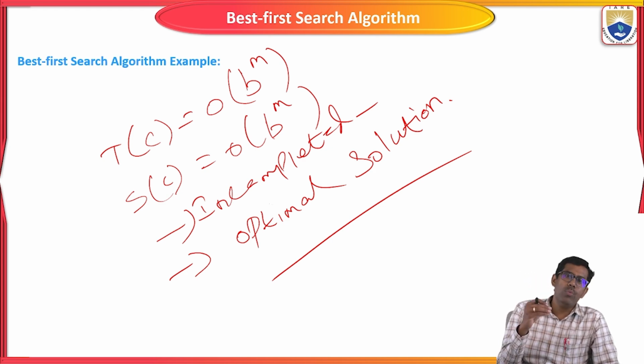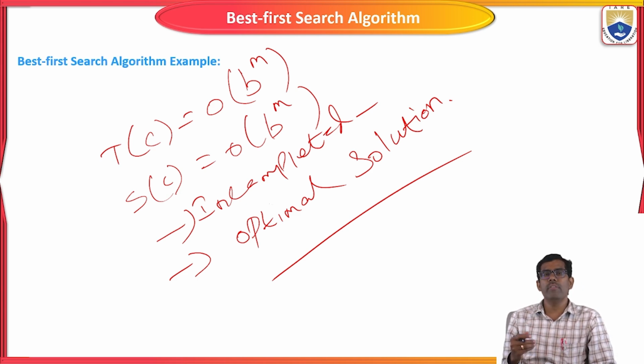So what are the advantages? The time is very efficient to reach the goal node. We can find the path between the source node and the goal node very easily using the best first search algorithm.